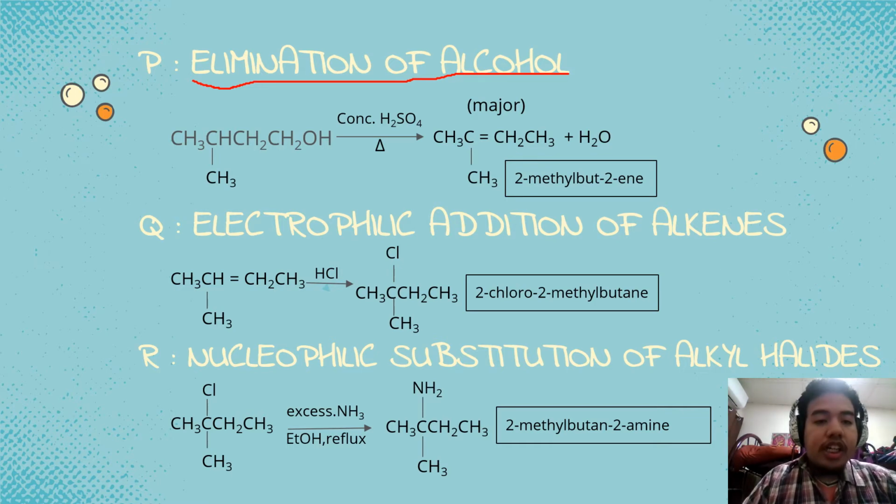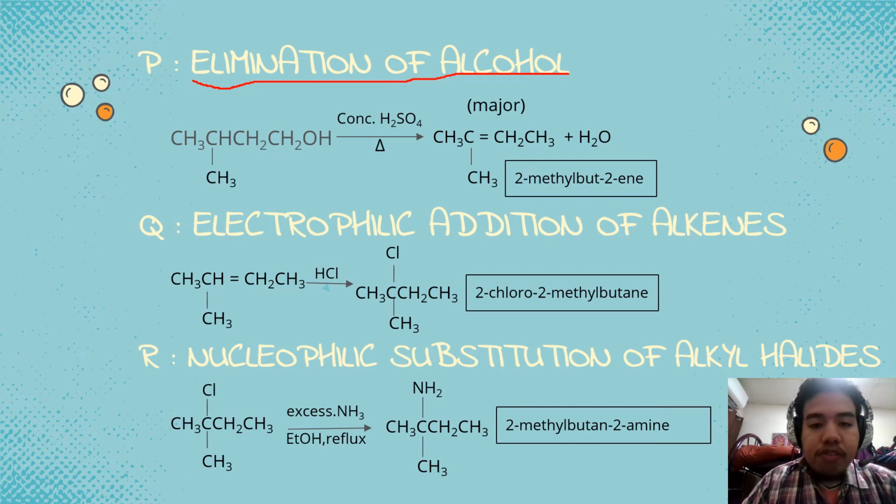The 3-methyl-1-butanol at the beginning is mixed with the concentrated sulfuric acid to form a new compound, which is compound P. CH3C double bond CH2CH3, with a single bond CH3, plus H2O, because this is an elimination of alcohol, so it will produce water.